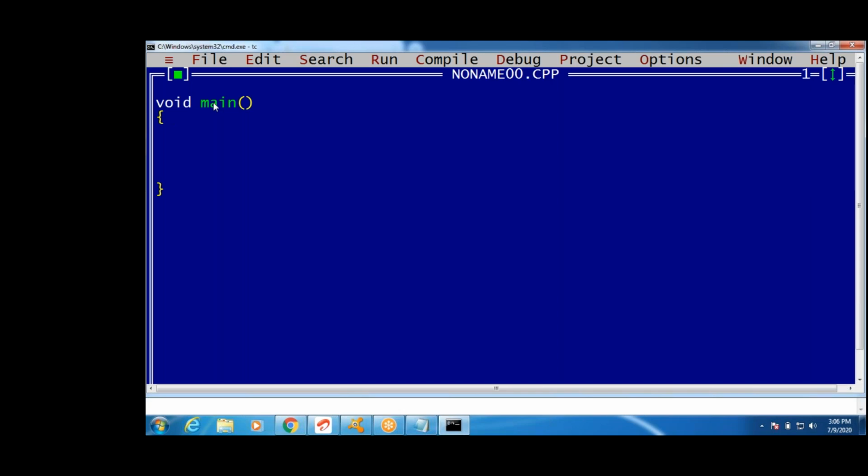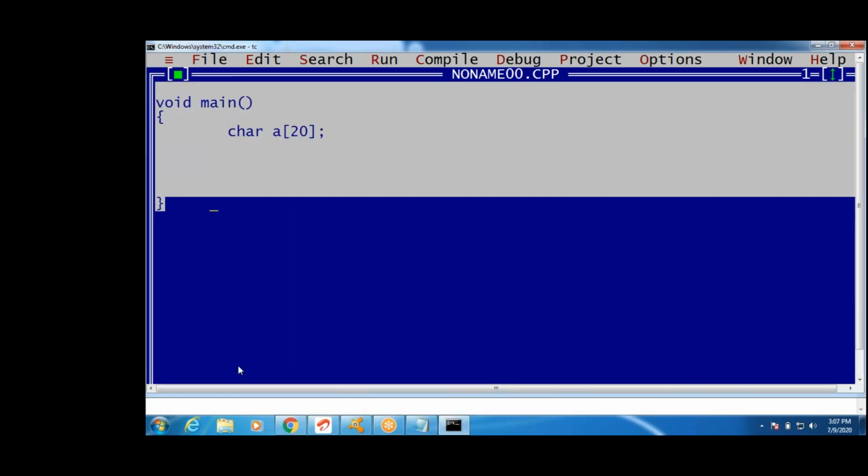Program execution starts with main, guys. See this. Can I take char A of 20? Char A of 20 means 20 characters, right? Maximum how many characters can you enter? 19 only. We can't enter more than 19 characters.